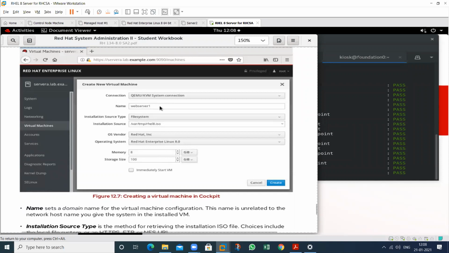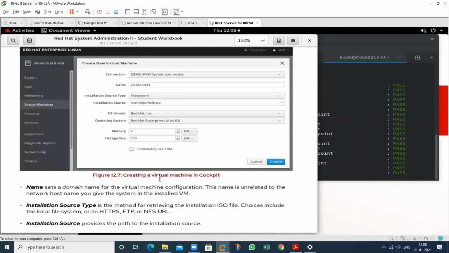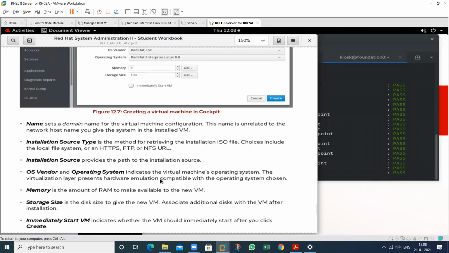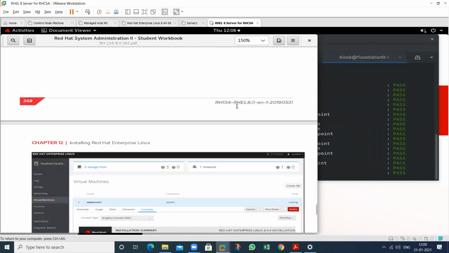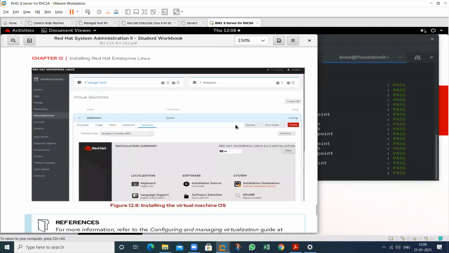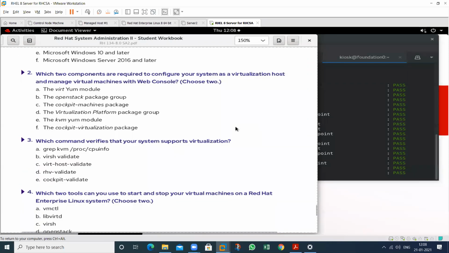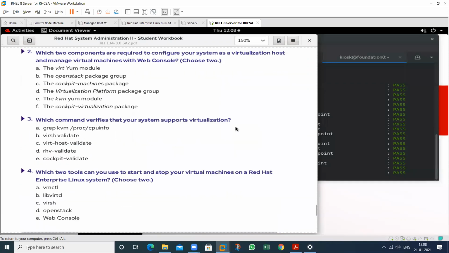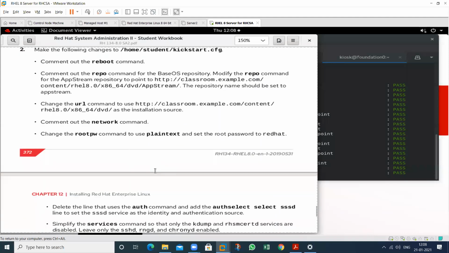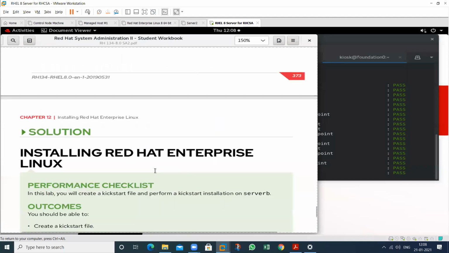So the machine name is webserver1, the file system, all of these things you can select in a graphical mode. And this installation will start and this will complete. So this is the procedure to create all of these things. This is the last one, lab, and this chapter will complete.